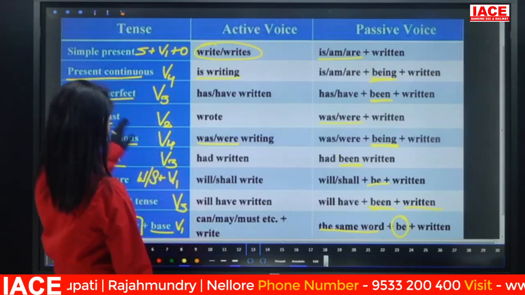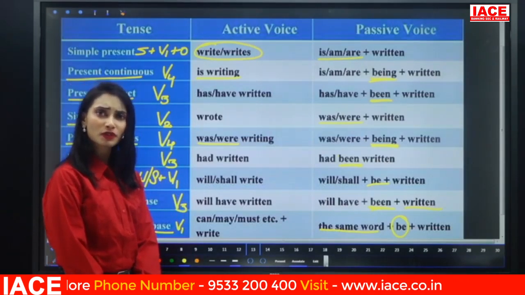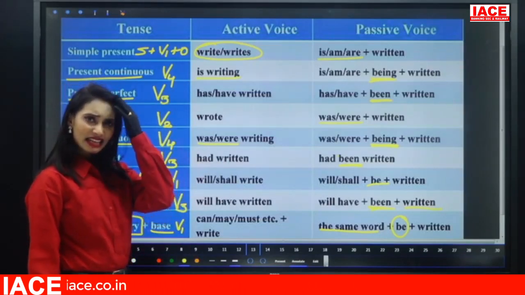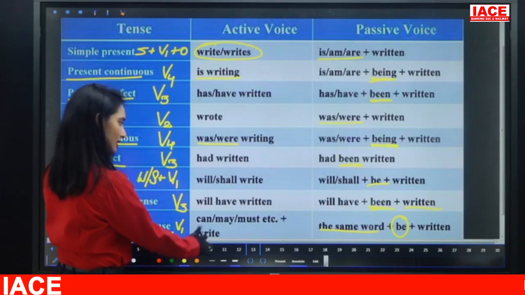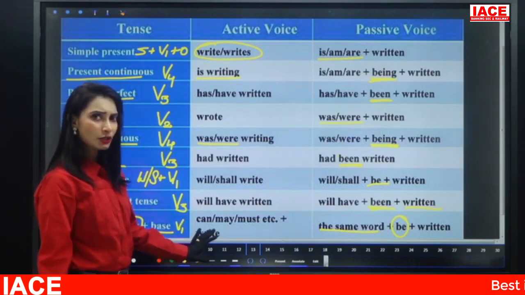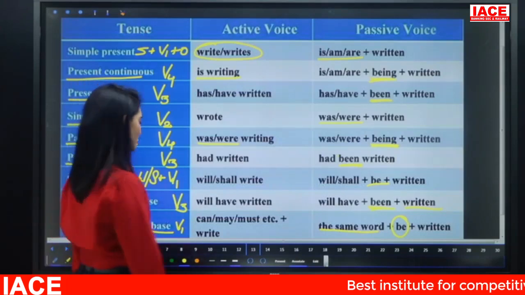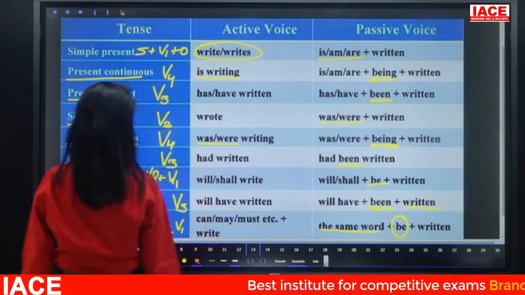Now, if you see, we generally have 12 forms of tenses. But here we have written only 8 forms. If you take this one, this is the auxiliary form, not the tense. So we have only 8 forms. What about the remaining 4 forms? So what are the 4 forms missing here?